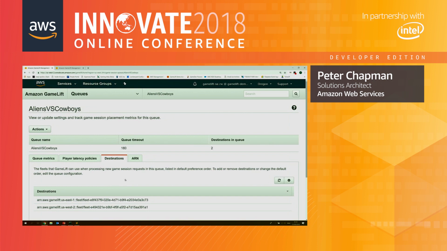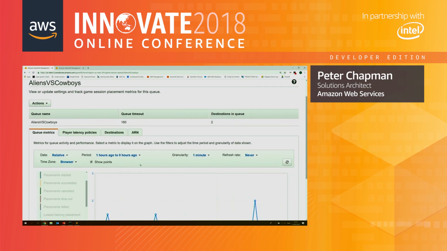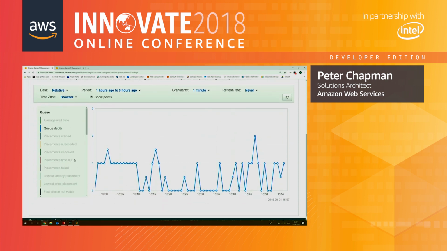By clicking on that particular queue, I can look at a few things. First of all, I can look at the metrics for this queue. And if I scroll down, we can see here various different metrics about what makes up a queue and how it's running. In this case, I've got the queue depth automatically showing for me here. And this tells me how many players are waiting for a game session in the queue at any given time. So ideally, we want this to be as low a number as possible.